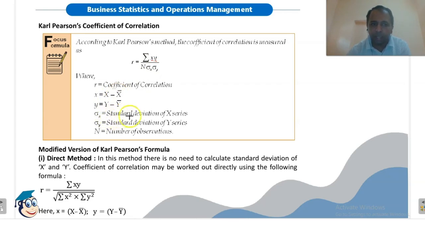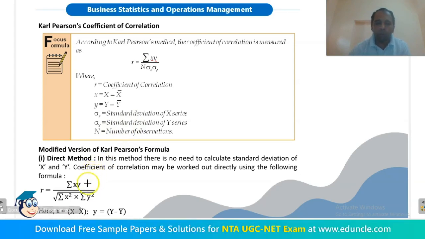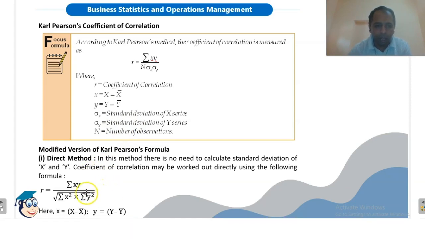Sigma x is standard deviation of x series. Sigma y is standard deviation of y series. And n is number of observations. Now there are various modified versions of this Karl Pearson's coefficient of correlation. So this is direct method. r equals summation xy divided by the square root of summation x square multiplied by summation y square. Remember, whenever we are writing small x and small y, these mean deviated values from actual mean.